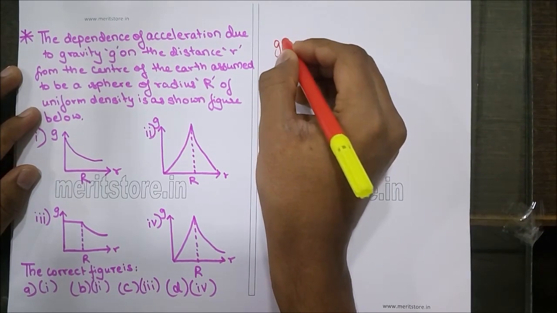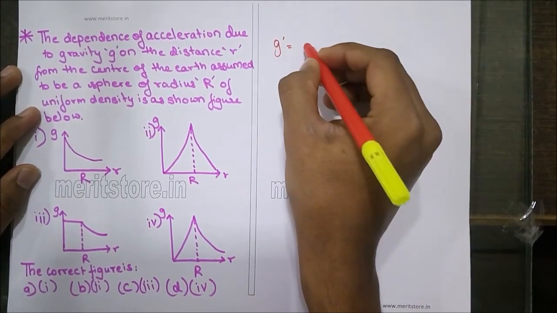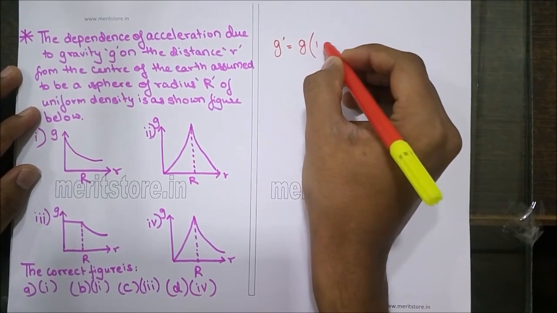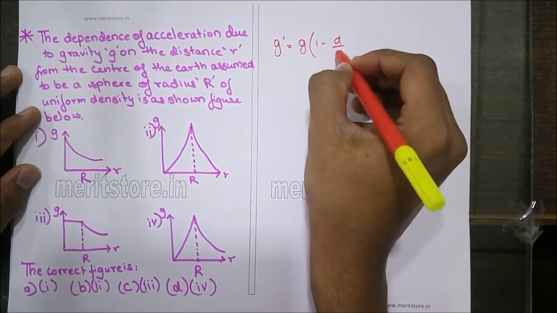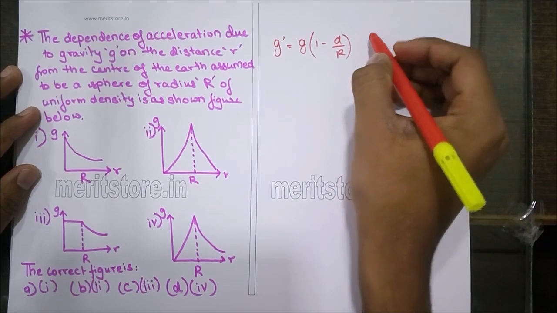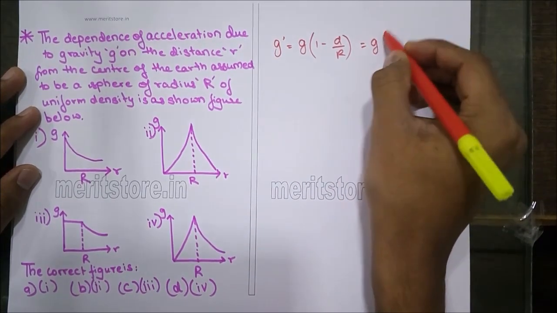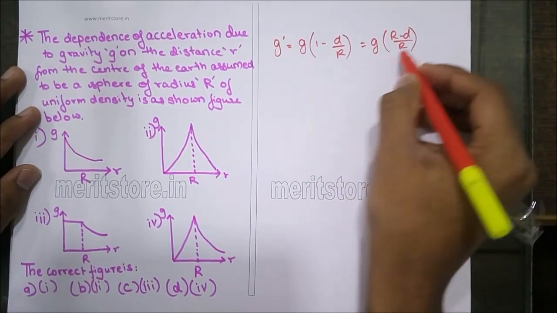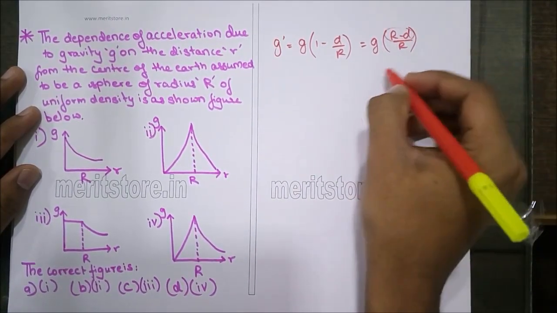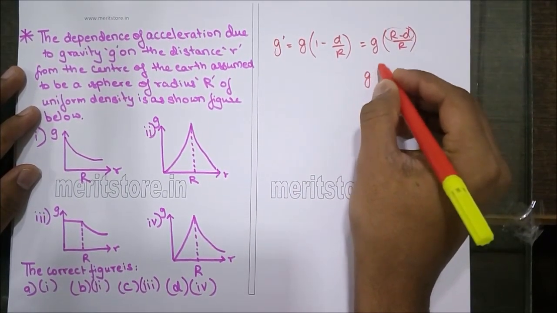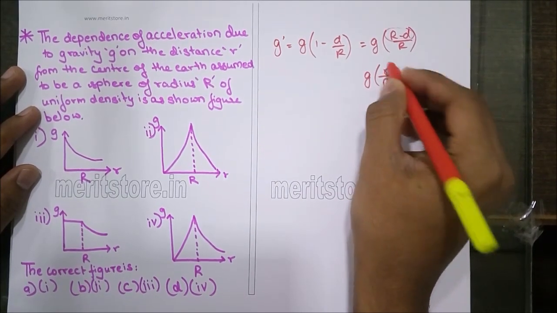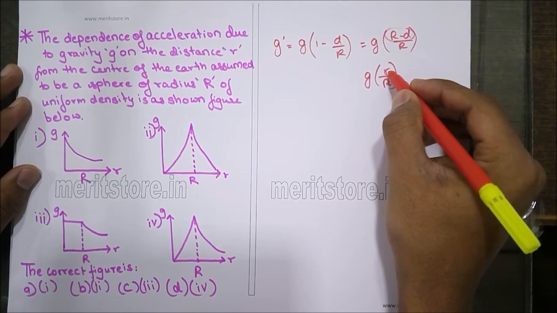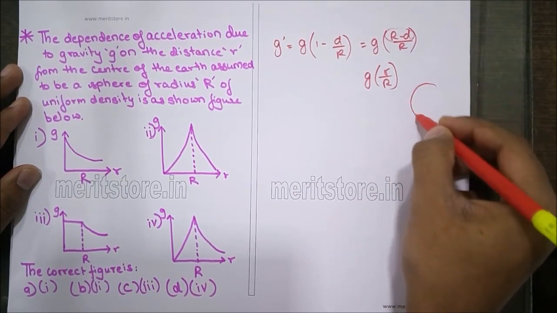The variation of acceleration g with depth is written as g into 1 minus d upon R, that is g times R minus d upon R. Let us just assume this as small r, where small r is the distance of a point from the center of the earth.